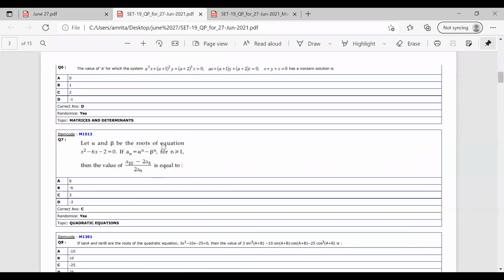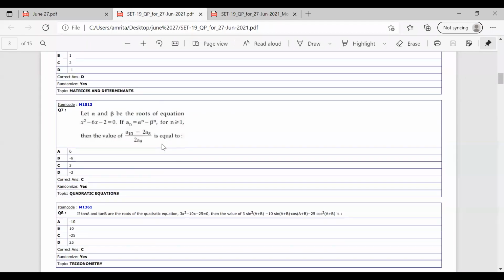Now moving on to the next question. It is, let alpha and beta be the roots of the equation x square minus 6x minus 2 equal to 0. So we have an equation x square minus 6x minus 2 equal to 0. And it is given that a_n is equal to alpha raised to n minus beta raised to n for every n which is greater than or equal to 1.